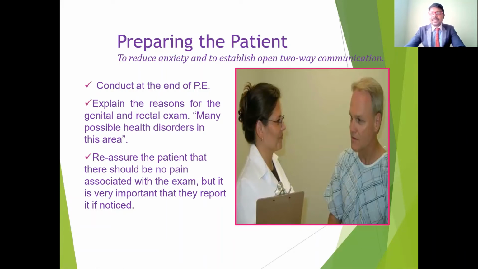So we have to explain clearly. I'm going to assess your genital region. We are going to assess your rectal region. I'm going to insert a finger into the rectum. I'm going to check for any abnormality in the rectum, or any abnormality in the scrotum region or the penis region. I'm going to place my finger pads over your scrotum and testis. This will identify any swelling, any mass, any lymphadenopathy.